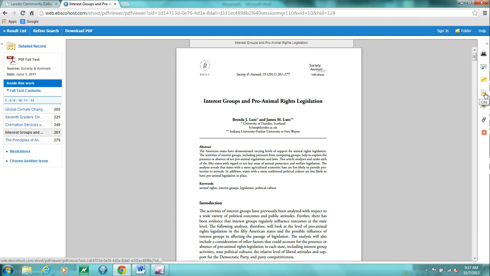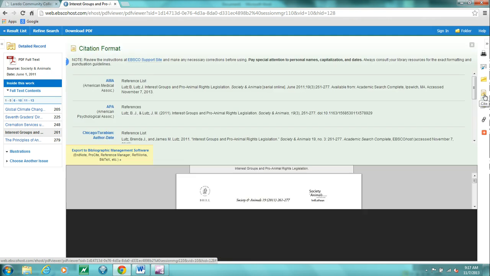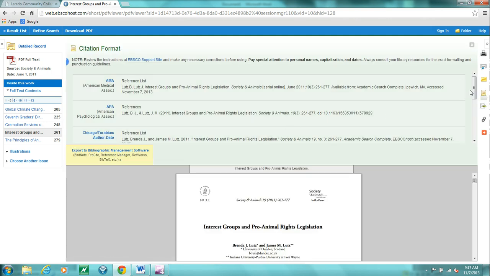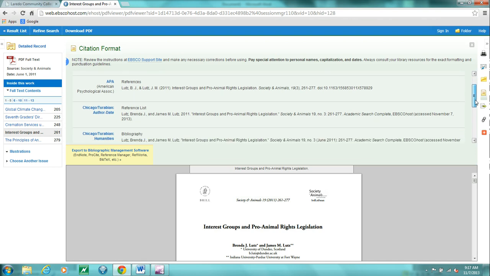Well, over here, if you notice, you have a print button, email button, add to folder, and cite button. You have a couple other buttons down here as well. If you don't have this toolbar right here, if you hold your mouse over it, a toolbar should appear at the bottom as well. But over here on the right-hand side, the second yellow icon is the cite icon, and when I click the cite icon, it brings up the full citation in different styles.